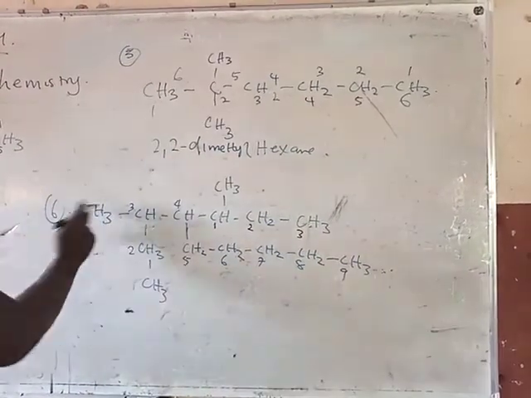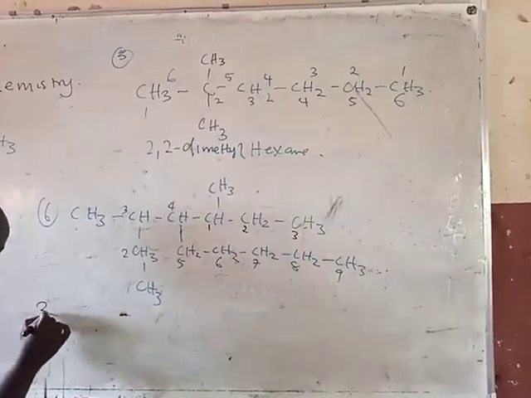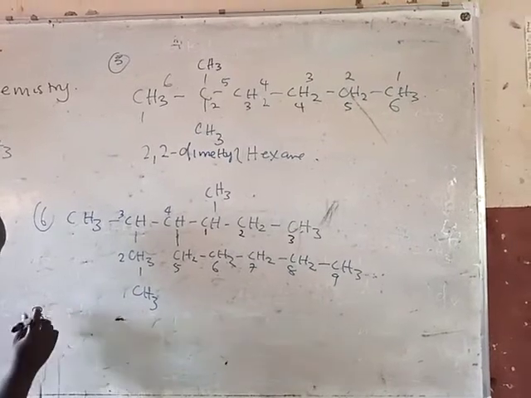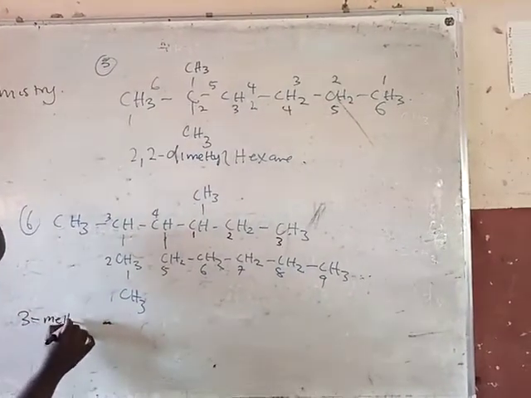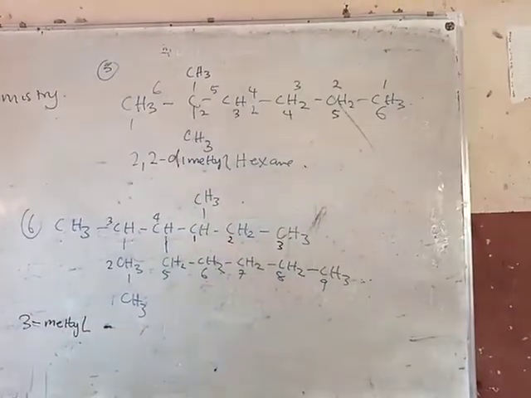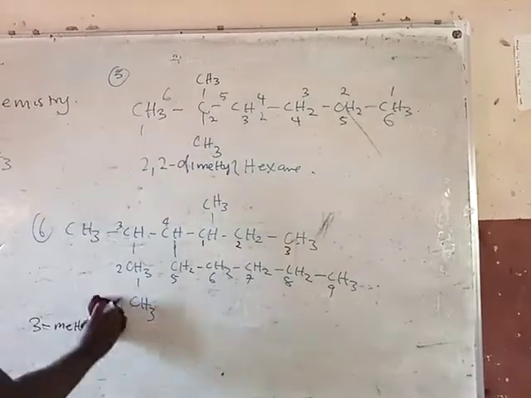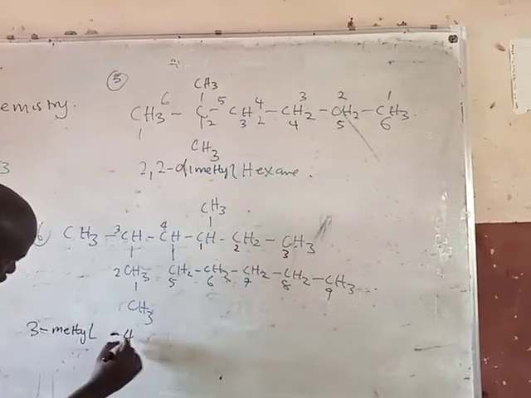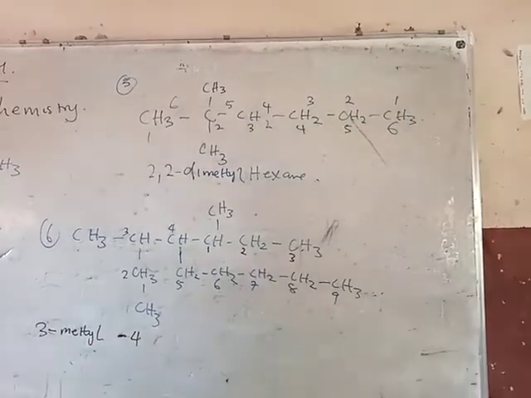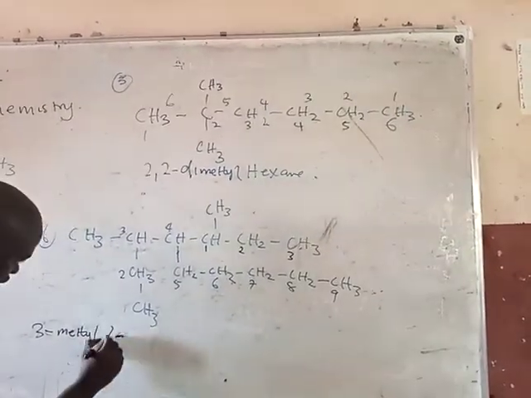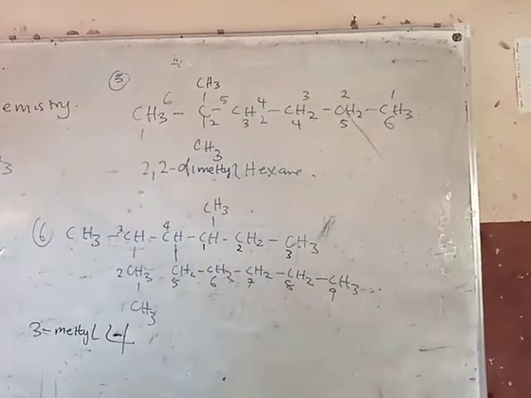So at 3, we have 3 methyl, right? But at 4, then this is 4.